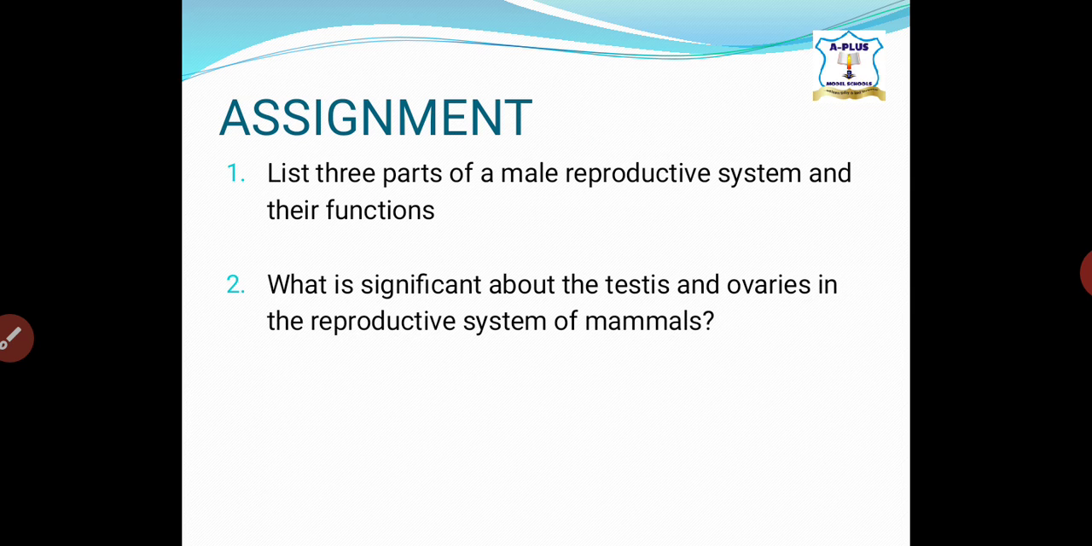Now, the assignment I'll be giving you for this class, though we're still going to continue next class, is to list three parts of the male reproductive system and their functions. I believe you should be able to do that. Another one: what is the significance of testes and ovaries in the reproductive system of mammals?